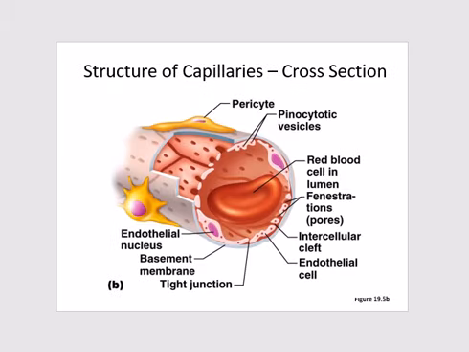So in another diagram you can see that the endothelial nucleus is also present, the endothelial cells are there. Then there are fenestrations here. This is the structure of a fenestrated capillary. So these fenestrations or the oval windows, these are present here for easy transport of the nutrients.